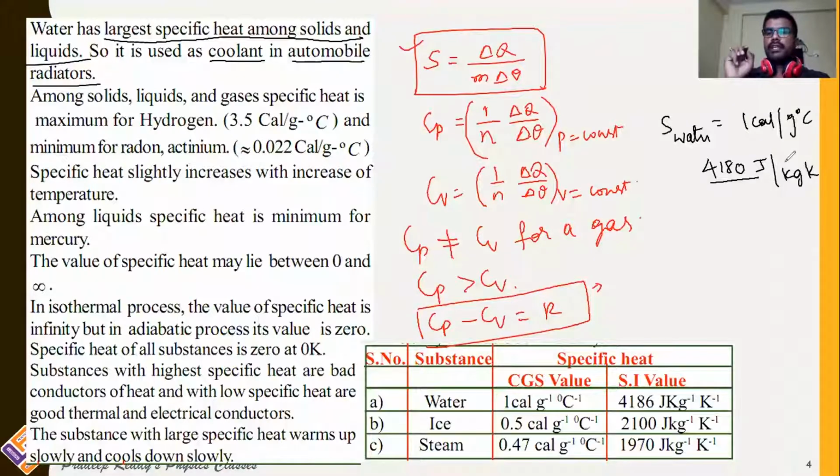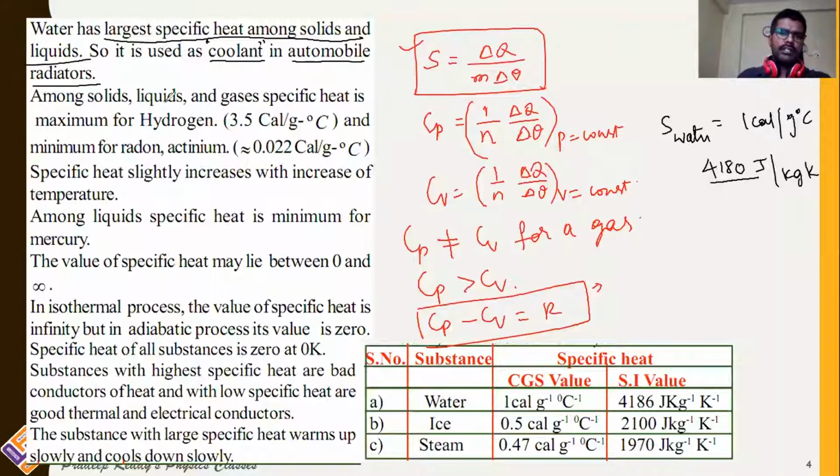Therefore, specific heat of water is much greater than that of any other solid as well as any other liquid, so it is used as coolant in radiating engines. It is used as coolant in industries. It is used as coolant in power stations to cool down the machines. We will be using water as coolant.